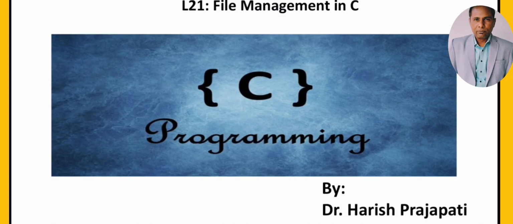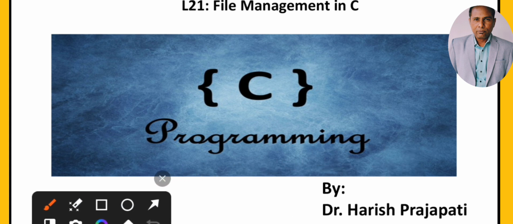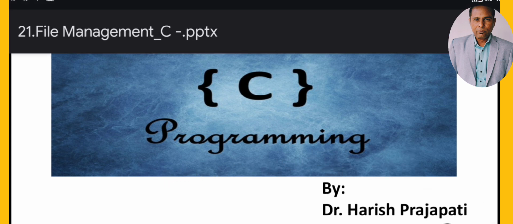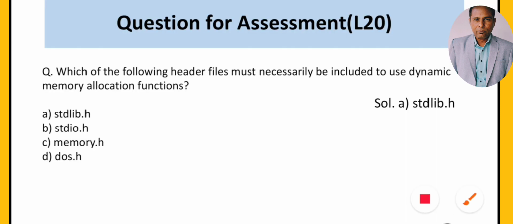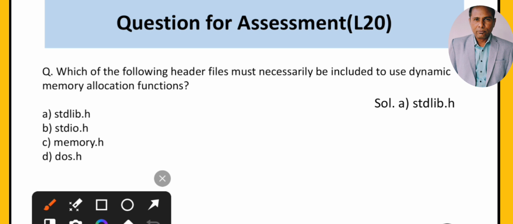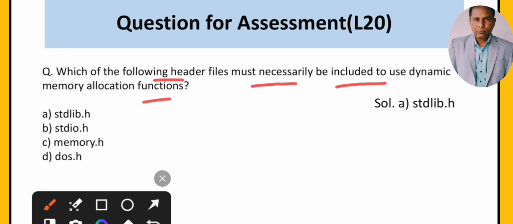Dear all, today's topic is file management in C. So, before starting this topic, we will discuss the question given to you in the previous lecture. The question was: which of the following header files must necessarily be included to use the dynamic memory allocation functions? The options are stdlib, stdio, memory.h, dos.h.